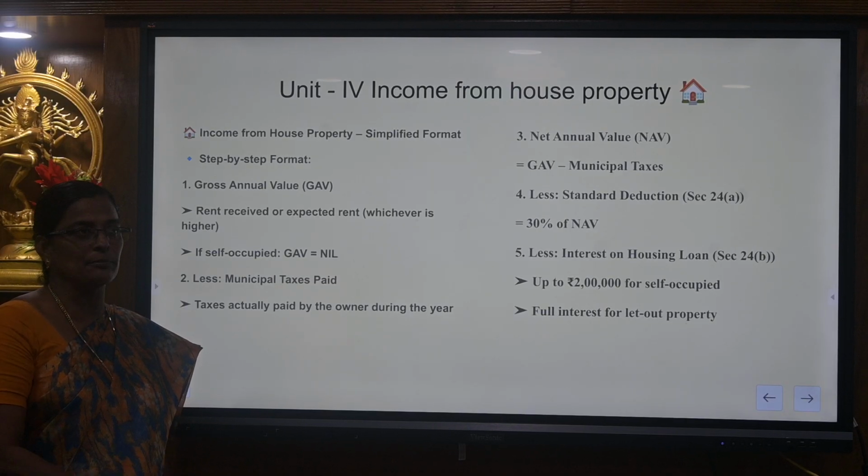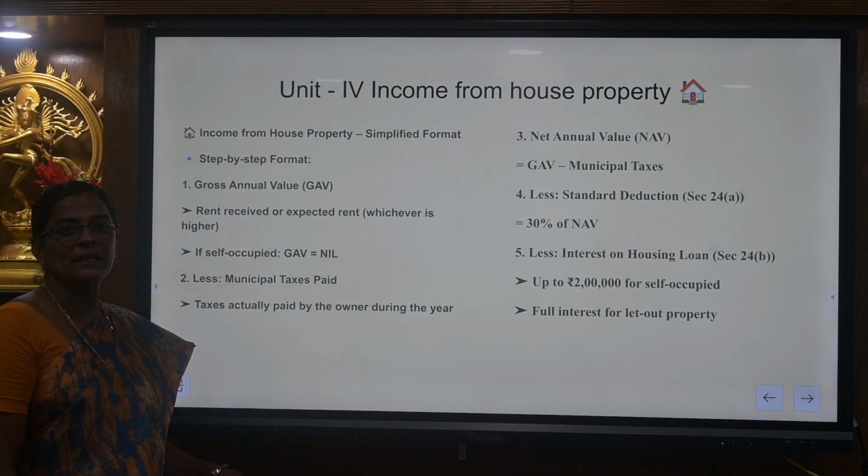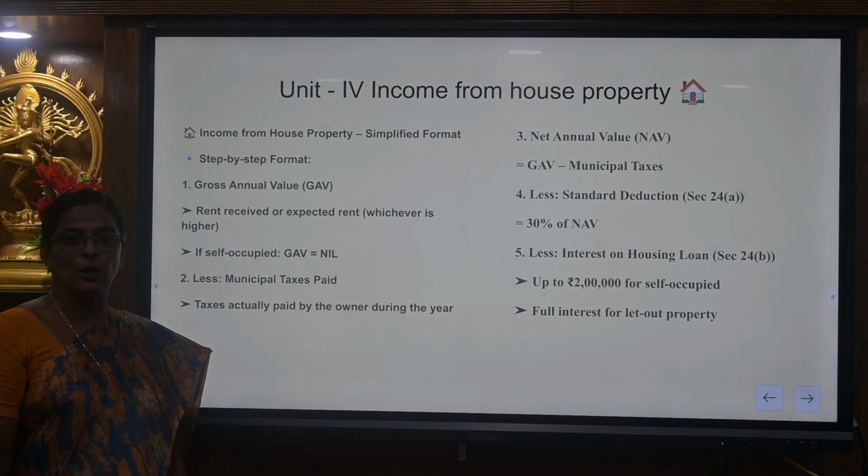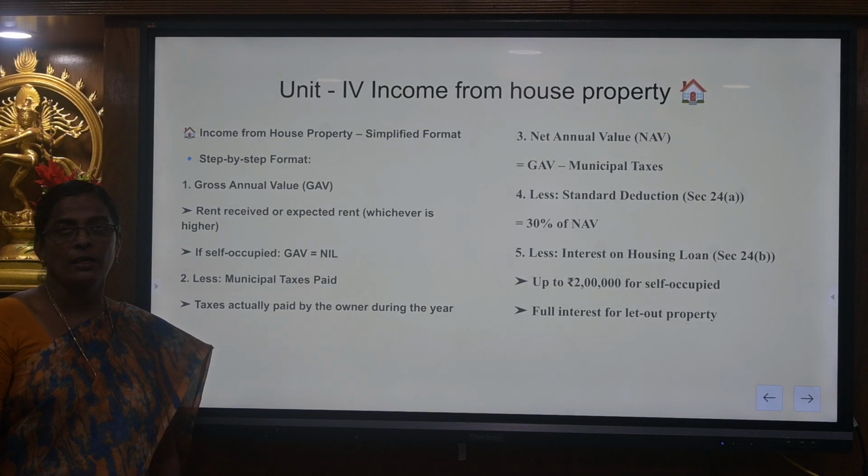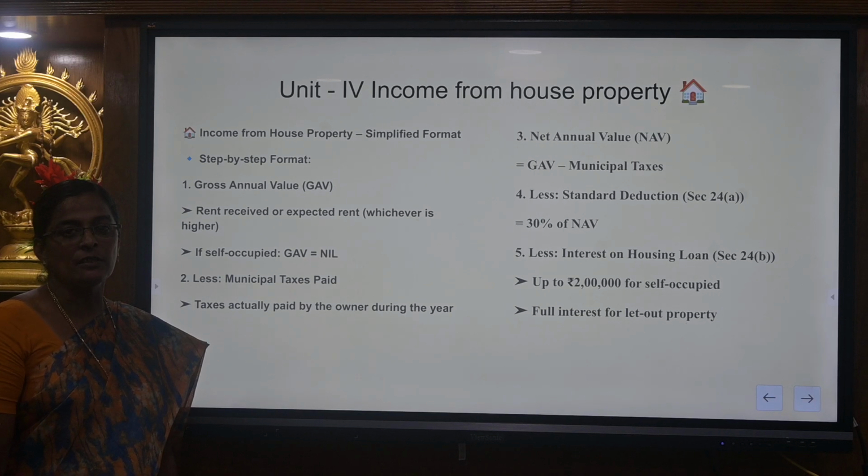Under house property, the important terms are municipal rent, fair rent, actual rent, standard rent and expected rent. The first one is municipal rent.